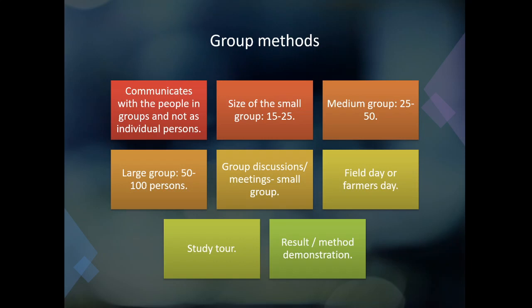The size of the group can be between 15 to 25 if it is a small group. If it is a medium group, it can be 25 to 50. And if it is a larger group, it can go from 50 up to 100. So depending upon the number of participants, groups can be small, medium, and large. Group discussions or group meetings are specifically meant for small groups.